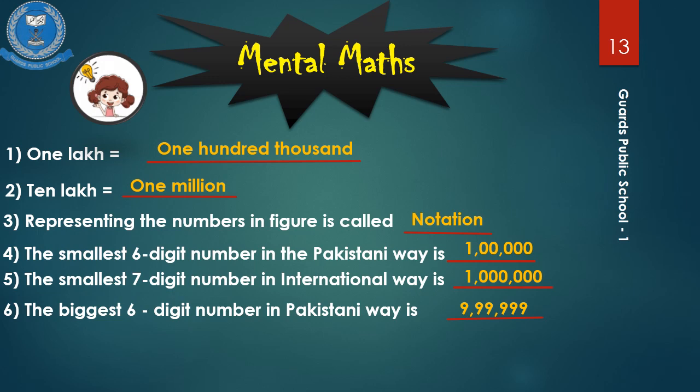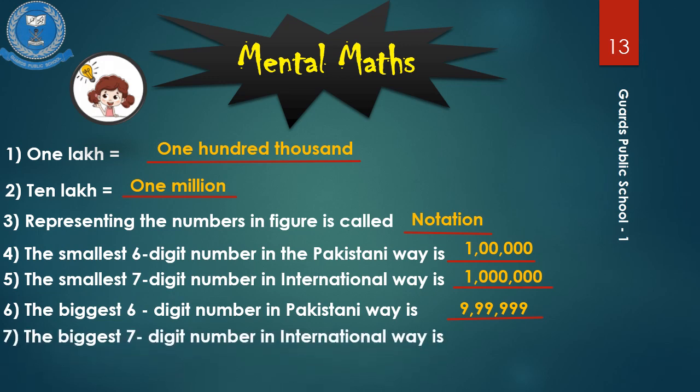9,99,999. Seventh one is the biggest 7-digit number in the international way is dash. Yes, the answer is 9,999,999.